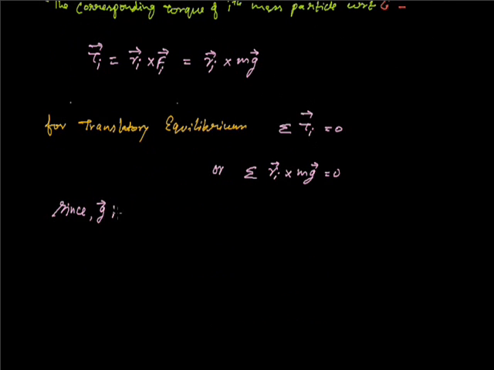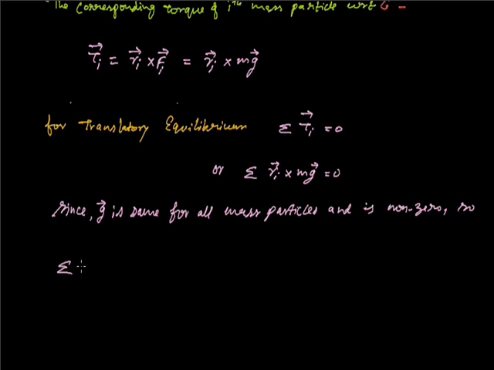Since g is the same for all mass particles and is non-zero, sigma of m Ri equals 0. See here, we are taking the masses of all the particles which are the constituents of the cardboard as similar.